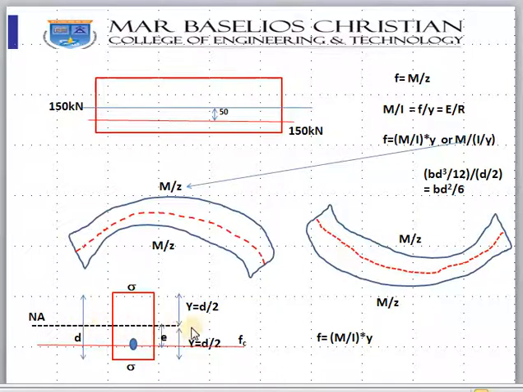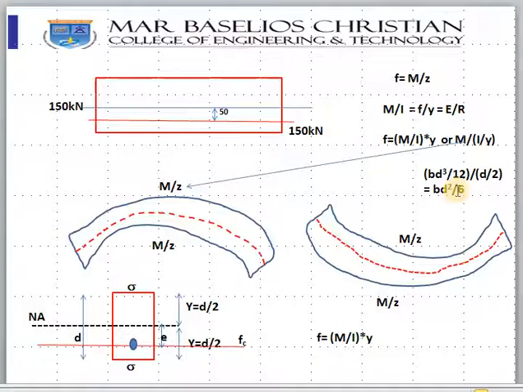So if this is the neutral axis which is passing through the center, and let us say the depth is D, then at the top fiber at this level Y is equal to D by 2, and at the bottom level Y is equal to D by 2. That is how we substitute: instead of Y we give D by 2, and for I, for a rectangular section, it is BD cubed by 12, so we get BD square by 6. That is how we were doing M by Z.